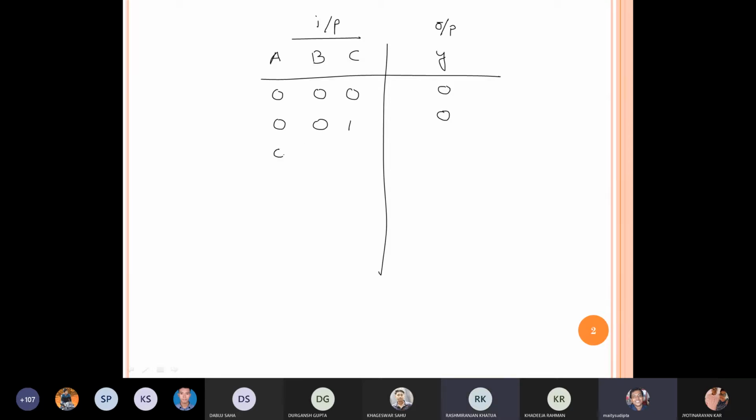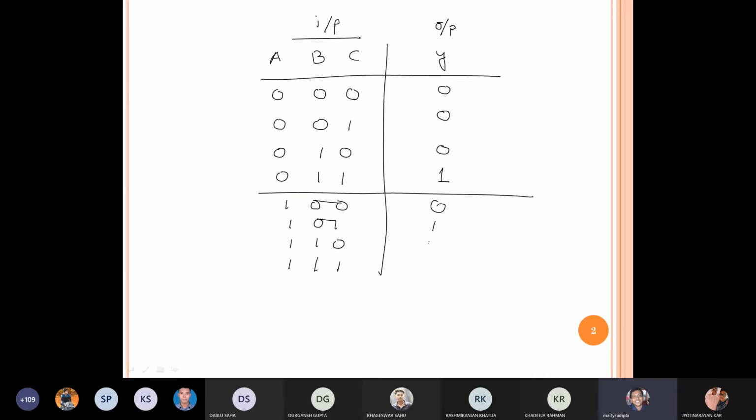If I give 0, 1, 0, the output is again 0. If I give 0, 1, 1, then suppose the output is 1. Suppose these are the first four steps. In this way I can keep going: 1, 0, 0, 1, 0, 1, 1, 1, 0, 1, 1, 1. I'm giving the outputs arbitrarily, it doesn't matter.